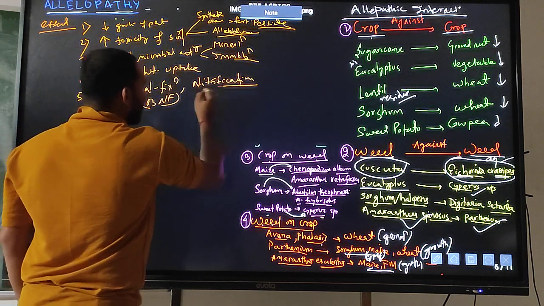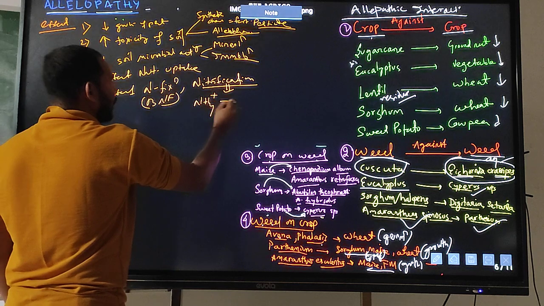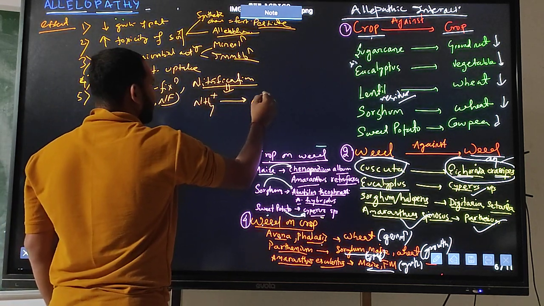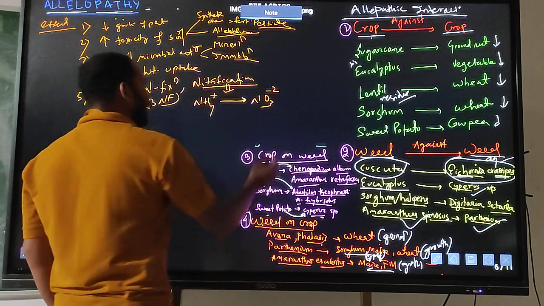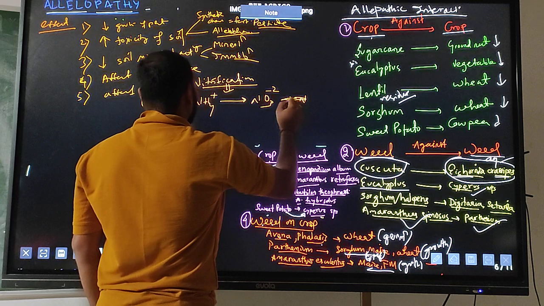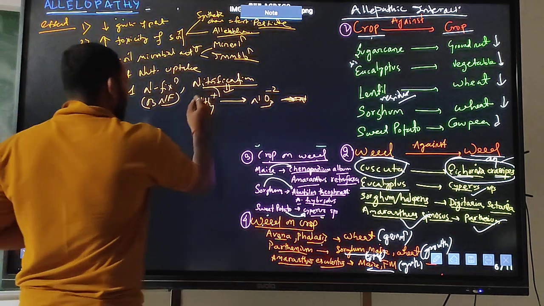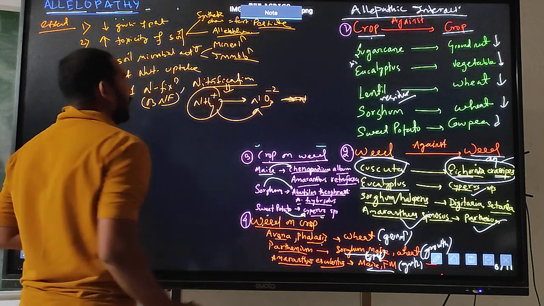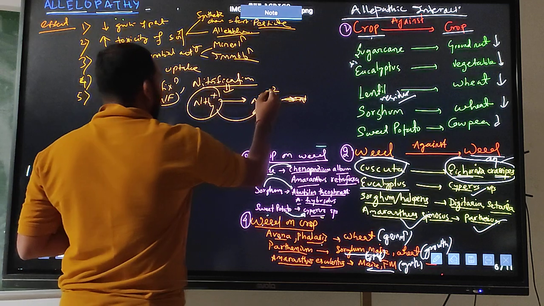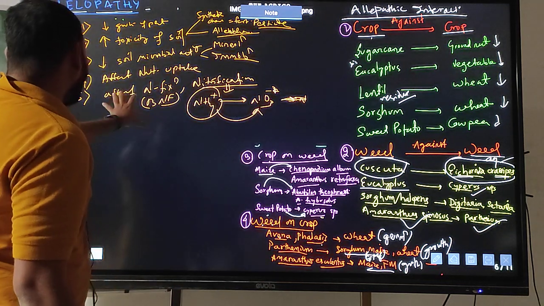And we know that in nitrification, the ammonium form of ion will change to nitrate form of ion. First it will be nitrite, then it will get to nitrate. So this ammonium form of ion will get converted to nitrate form of ion. Okay, so this is known as the nitrification process.